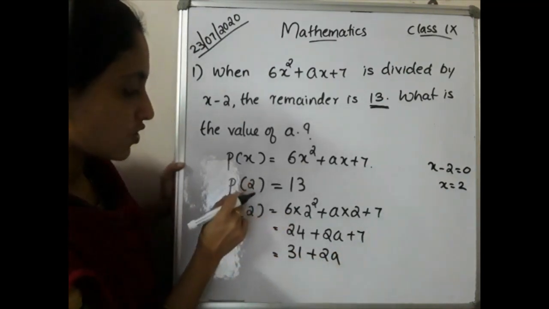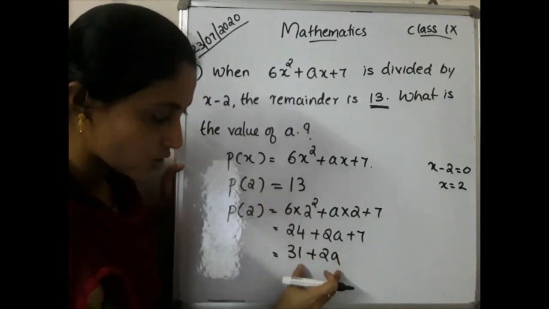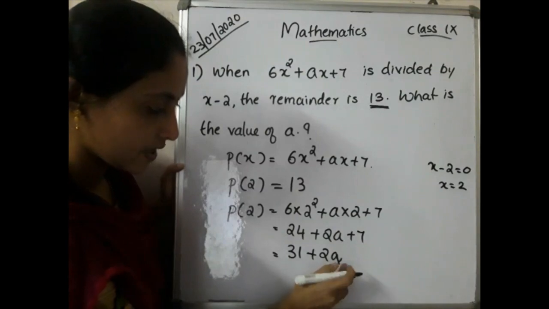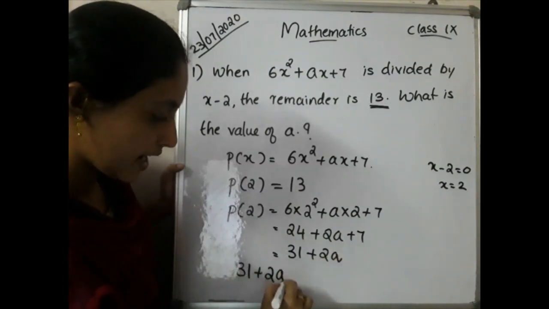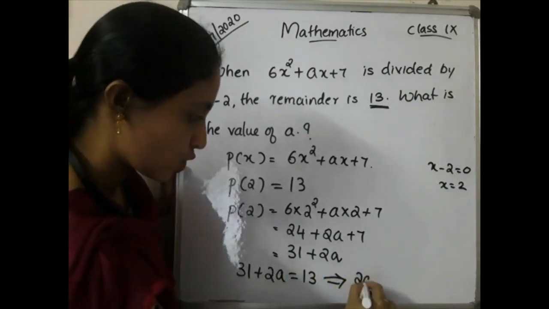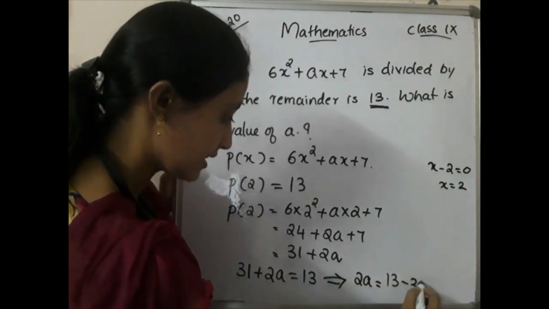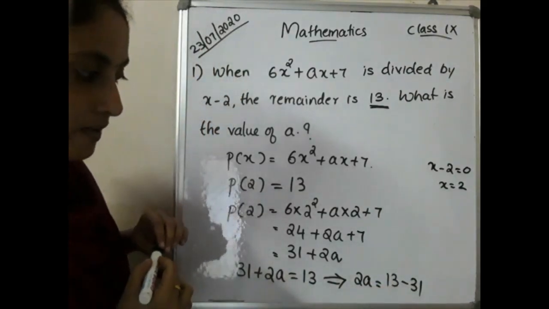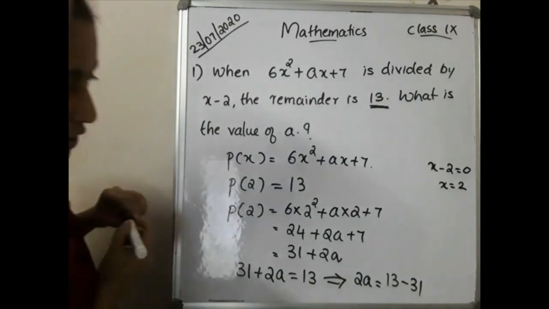Okay, according to our question, what is P of 2? That is equal to 13. So you can equate this to 13. Okay, so how can we write that? 31 plus 2a will be equal to 13, which implies 2a will be equal to 13 minus 31. Okay, 2a will be equal to 13 minus 31. Hope you are clear up to this. That is, 2a will be equal to what?